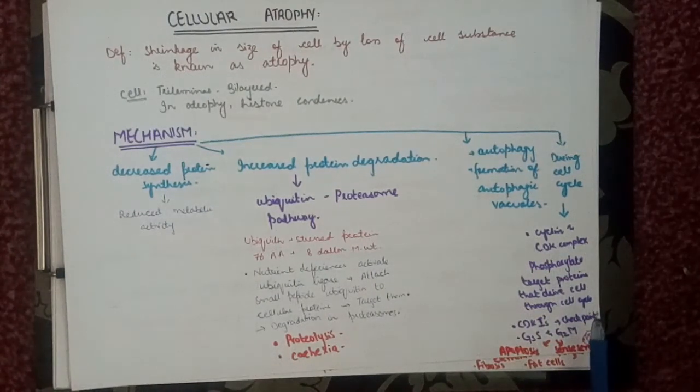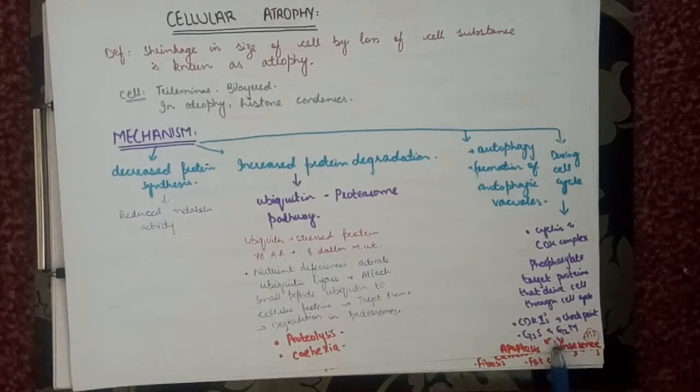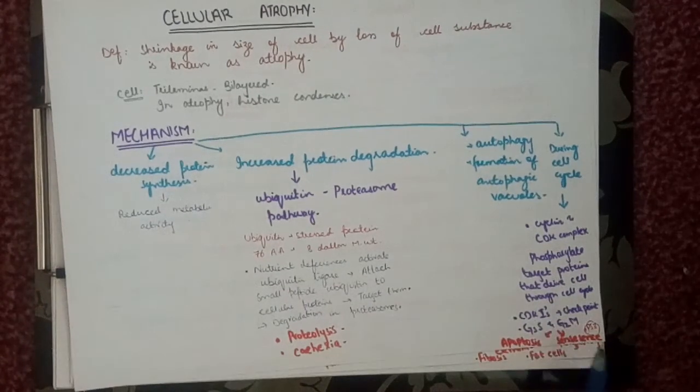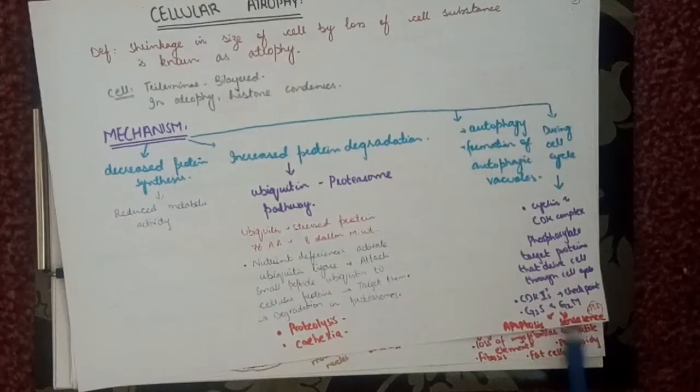In order to check the cyclin and cyclin dependent kinase complex, we have cyclin dependent kinase inhibitors. They act as the checkpoint. One is G1-S and another is G2-M. Means during DNA replication and after the mitosis, there are the checkpoints. If DNA damage is there, then the cell will either show apoptosis, or according to P53, the guardian of the genome of the cell, P53 will try to show senescence. So this is how the cells are removed, either by apoptosis or by senescence.